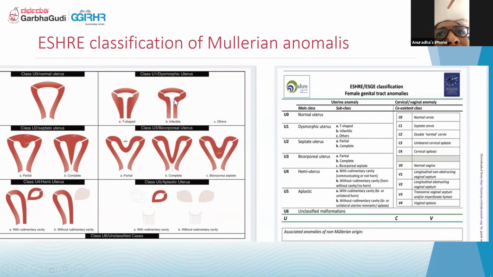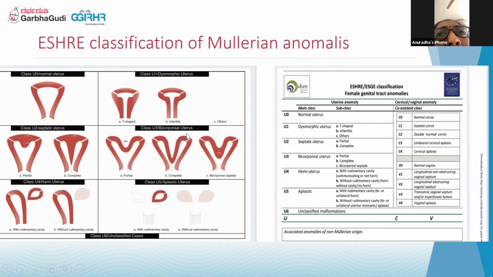Whenever there is only a change in the cavity, it is U1. So it is graded according to the defect. The normal one is U0, and the higher grades go up to U5. The septate is the next least defective. Here it is only the inner part of the cavity, where there is indentation, either partial or complete.